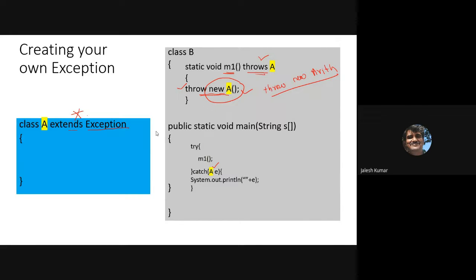If a question comes, how to create your own exception, that's all. One class which extends Exception, and then when you are invoking any method, it should indicate that it throws that particular exception, and inside that you explicitly specify it, because I am not doing any particular operation here.